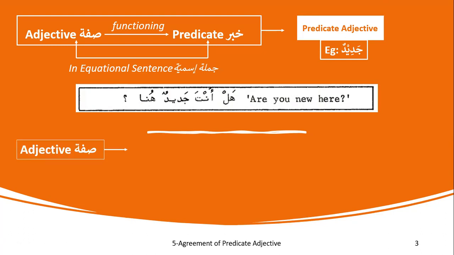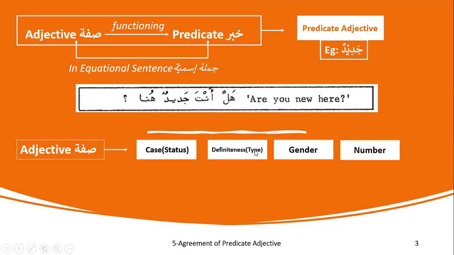Now, if you understand that adjective is a noun, sifa is an ism basically, and it has a status. In EMSA, status means case. Definiteness, which means a type. So I'm going to give you the EMSA terms and also the term that we have used in Dream program. So case is basically what we call status, rafa nasabjar. Definiteness is when we say proper or common, which is type. Then you have gender and number. So these are the four properties an ism has. And since sifa is also one of the ism, it will have these four properties.